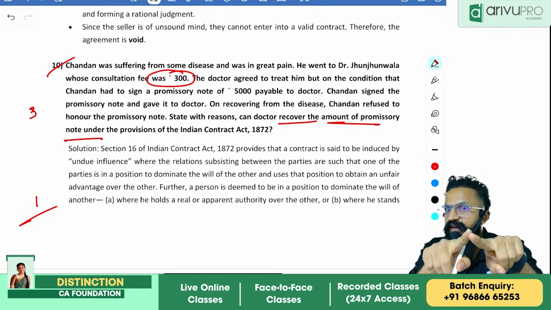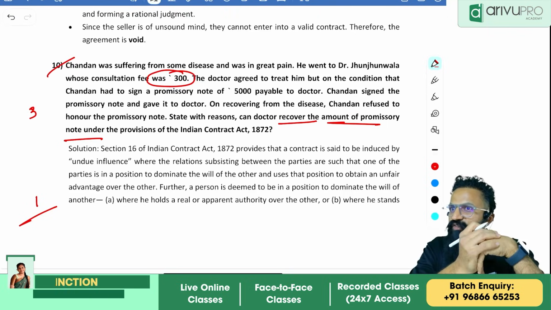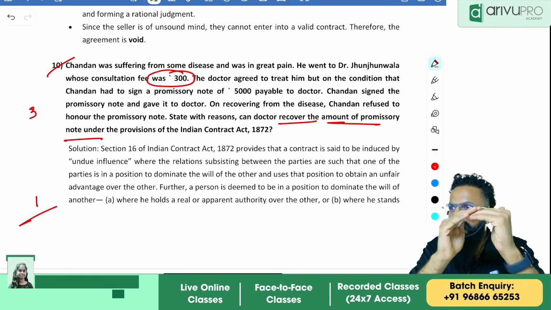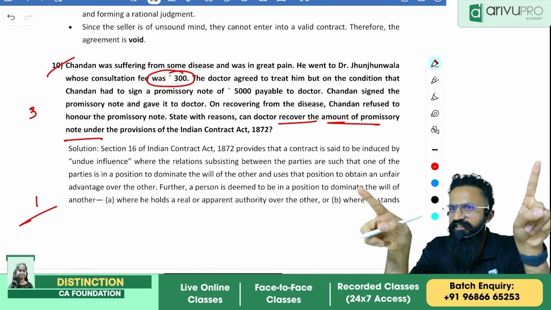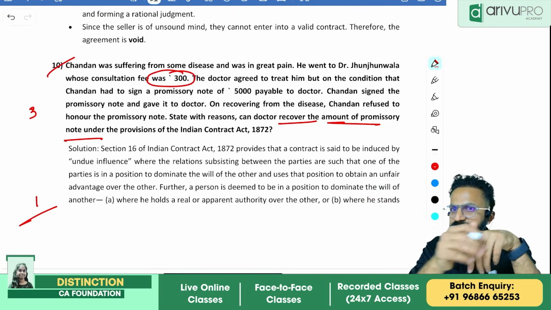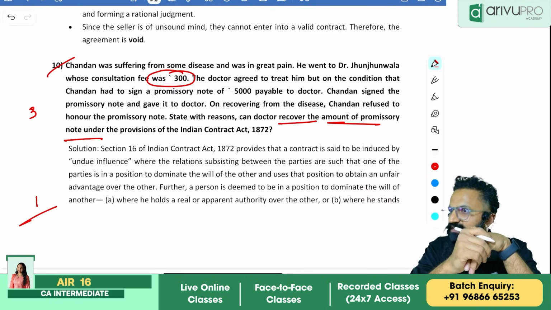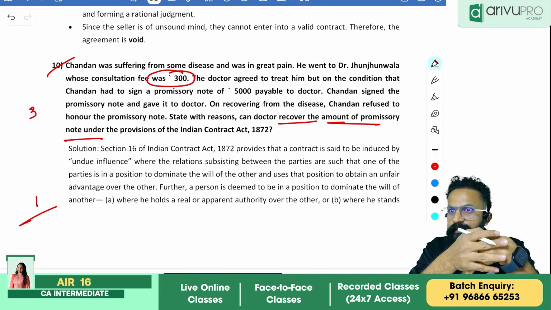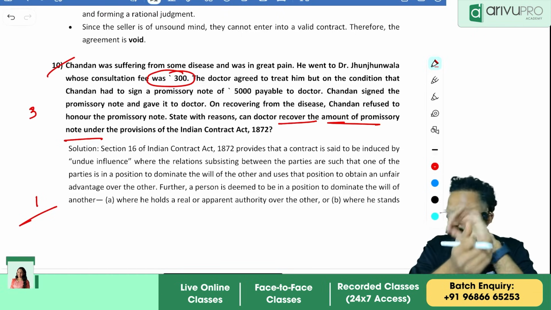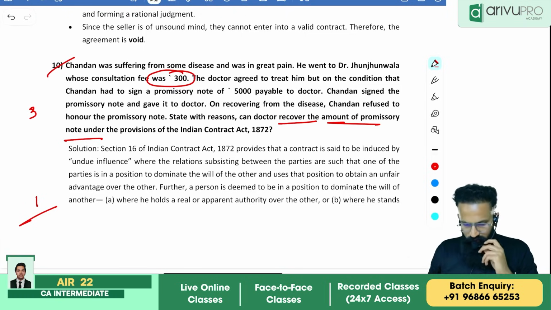One is, see, generally what is happening, people? A person is using his dominance. There is a relationship between 2 parties, doctor and patient. The exact example also we saw in class with regards to mental distress. When a doctor takes an advantage of his position. Now in such case, what is going to happen? That is what is the scenario, right? Yes or no? Hello?